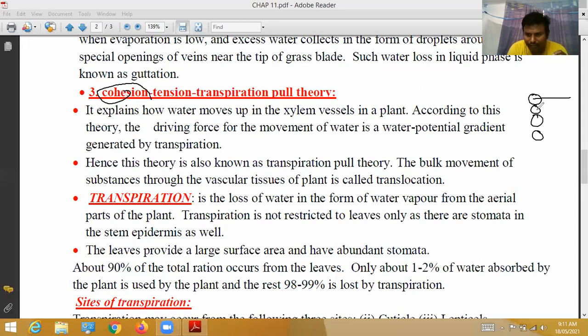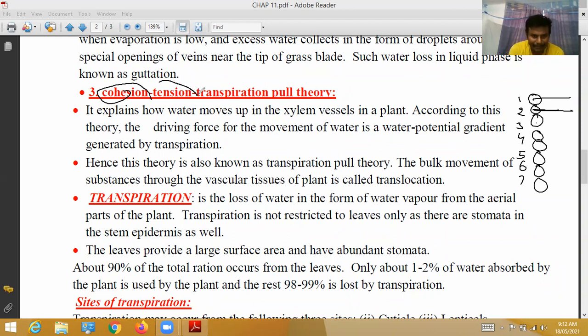This water molecule will attract this one. This is 1, 2, 3, 4, 5, 6, 7. Like this, the second water molecule attracts the third, the third attracts the fourth, the fourth attracts the fifth, and so on. This is called cohesion. So the mutual attraction between water molecules is called cohesion.